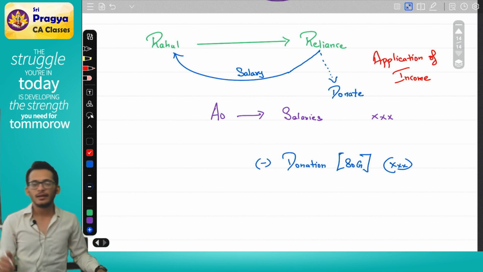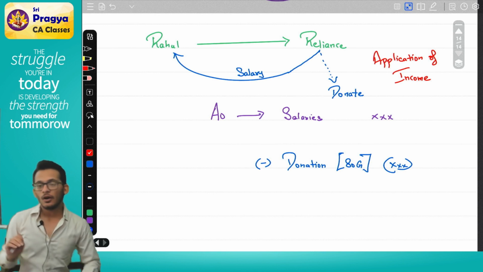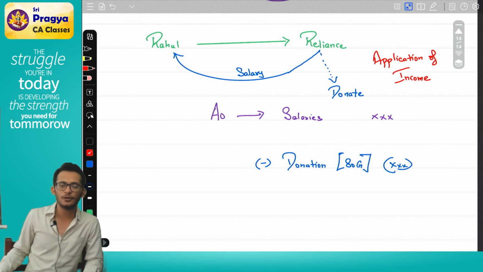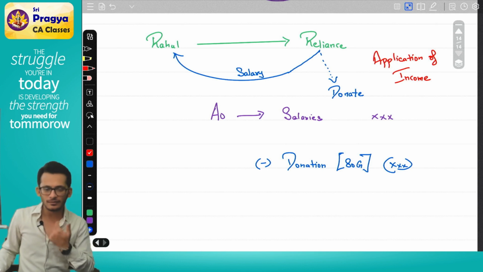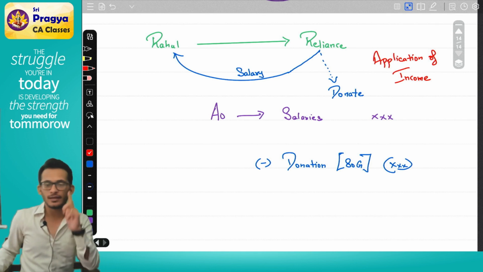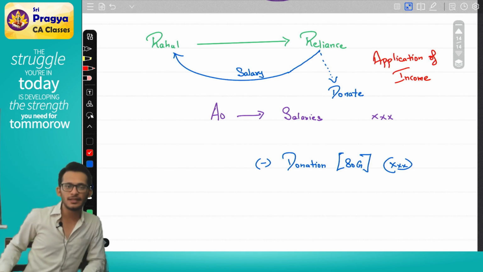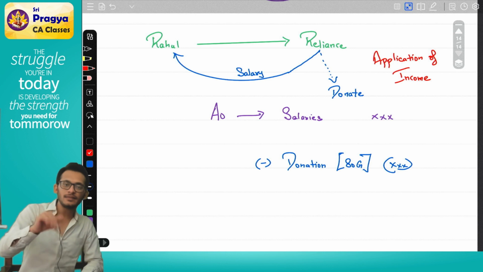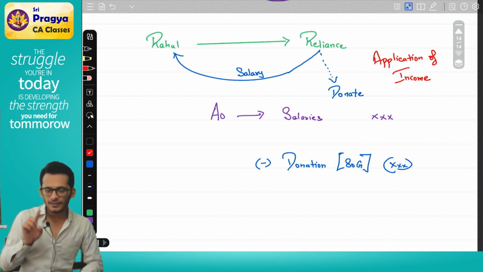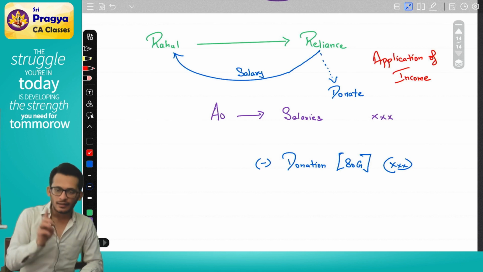Rahul could have either come and directly asked Reliance to donate, or Rahul could have got the money in his account and then asked for donation. At the end of the day, who's making the decision? Rahul is making the decision. If Rahul is making that decision, Rahul is the authority over the income. He is getting the income, and only then is he making the decision. Before even getting the income, can he make the decision? No. Which means who is the deciding authority here? Rahul is the deciding authority.